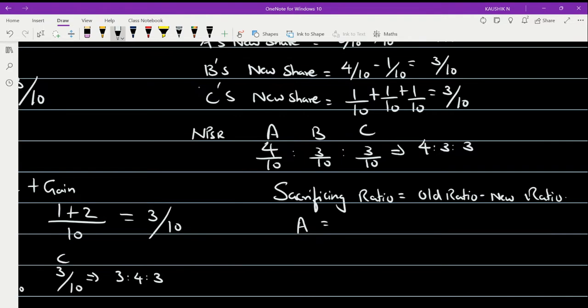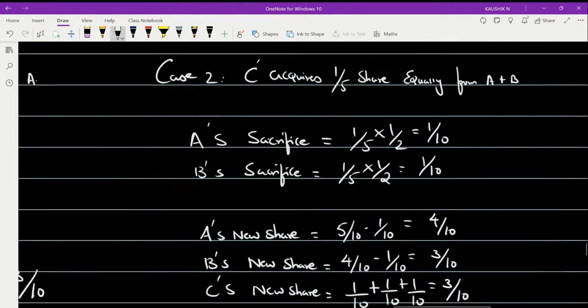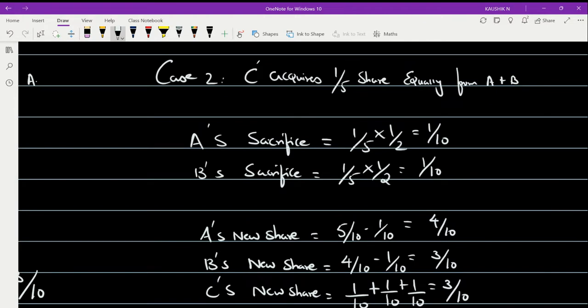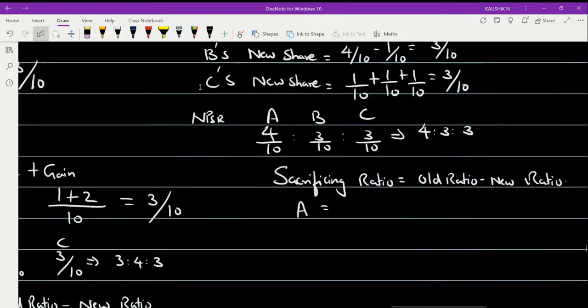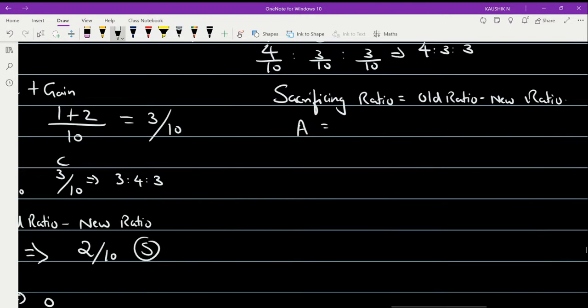Check here in the problem. The old ratio was given in the question as 5 by 10. Am I right? Yes. So 5 by 10 was the old ratio, minus the new ratio, 4 by 10. So 5 minus 4 will give you 1 by 10. A positive figure. Positive in the sense it denotes sacrifice. Negative means gain. So here he has sacrificed.